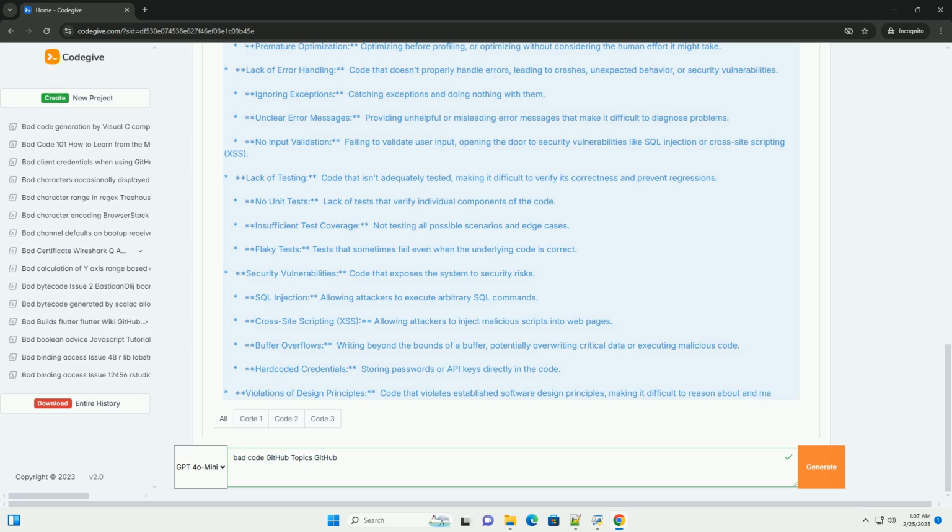Issue tracking. GitHub's issue tracker allows you to report bugs, request features, and discuss code improvements. GitHub Discussions. A dedicated space for developers to collaborate and ask questions about the code. GitHub Copilot, AI pair programmer. While a new tool, Copilot can help suggest better code, potentially avoiding some bad habits in the first place, but use it critically and review its suggestions.